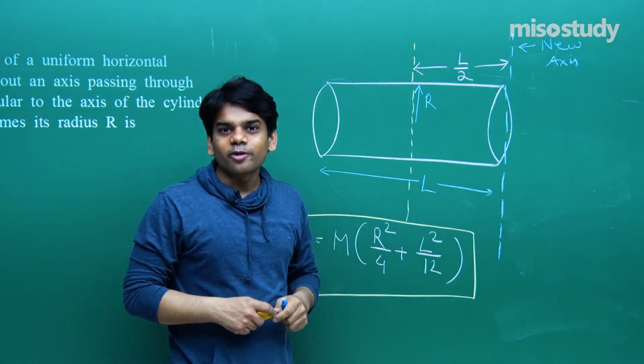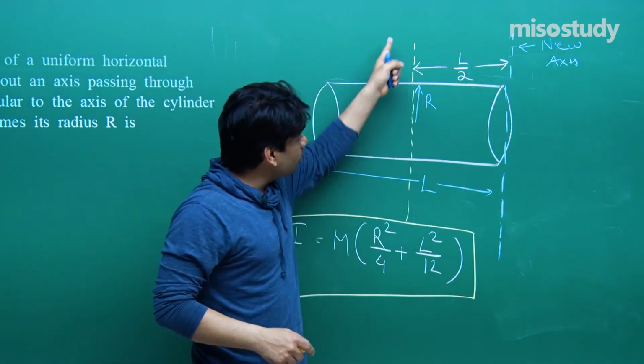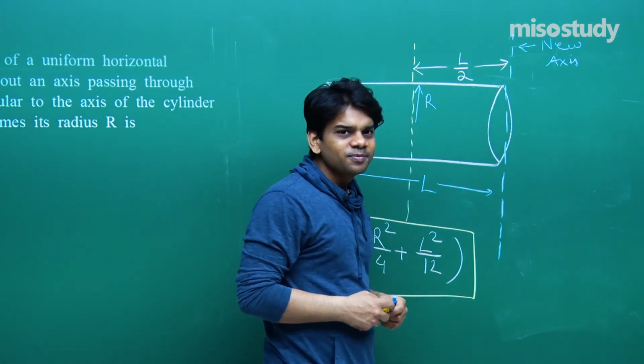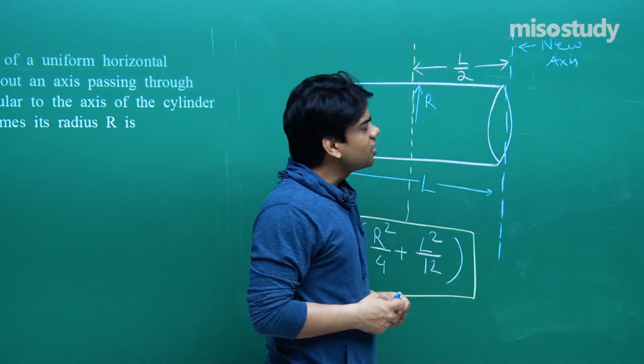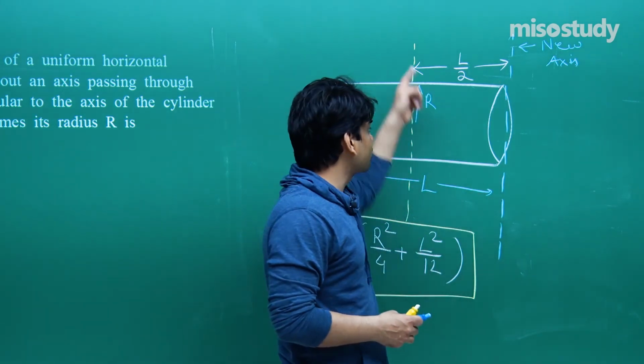Can we use the theorem of parallel axis, which is applicable for a three-dimensional object? If you know the moment of inertia about an axis passing through the center of mass, then you can use the theorem of parallel axis to find the moment of inertia about a new axis which is parallel to the axis passing through the center of mass.